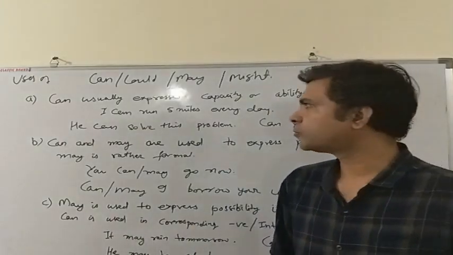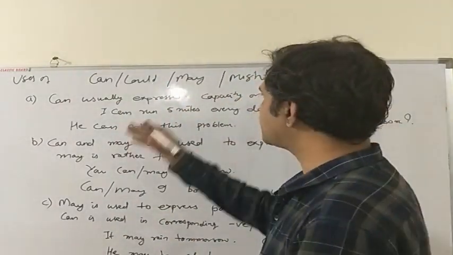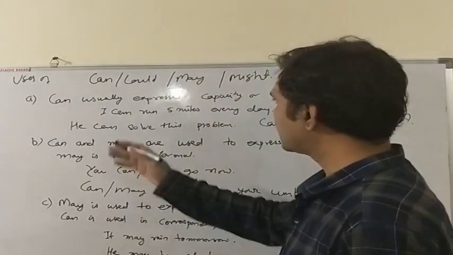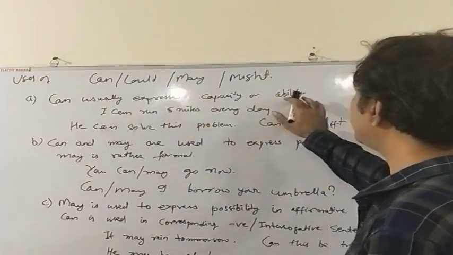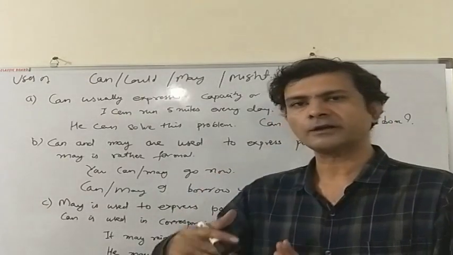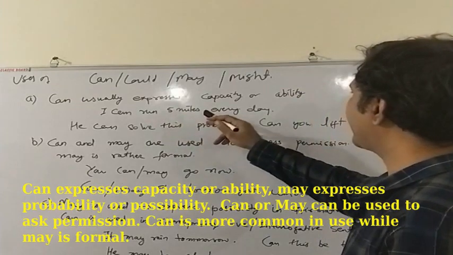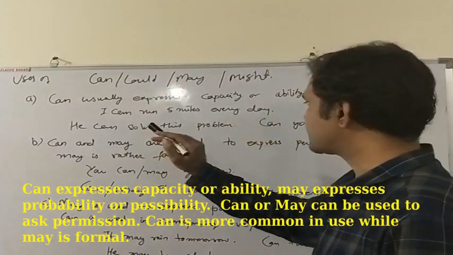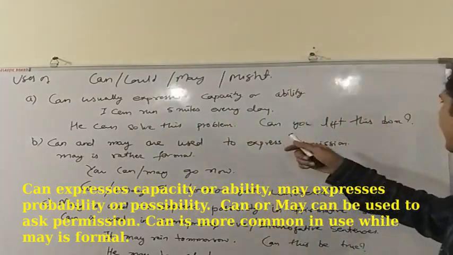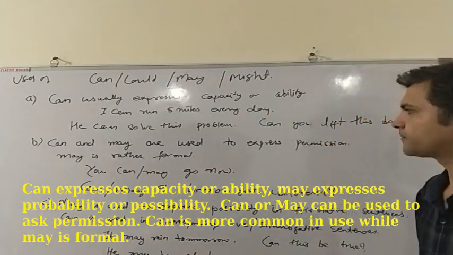The first set of modals is can, could, may, and might. Let us see the uses of can and may. Can usually expresses capacity or ability. We use can to show capacity or ability of someone or something. For example, I can run 5 miles every day. He can solve this problem. Or, can you lift this box? Do you have the capacity to lift this box?